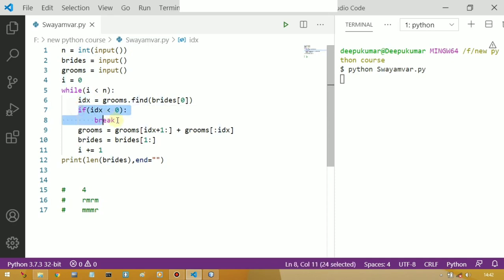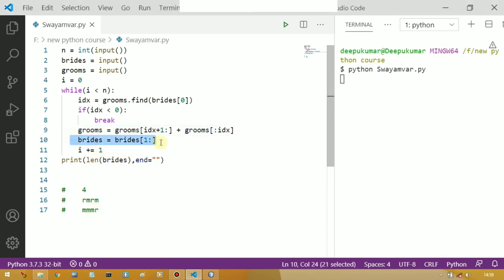First of all we will check if idx is less than 0, that means R is not available in grooms to be, so we will simply break the loop. But in this case idx is 3, not less than 0, so this if will be false. Now come to this line. Here we are doing two things. First of all we are adding all passing grooms at the end of the queue, and then we are deleting the married groom. The married groom is R, that is at index number 3. So when you execute this line, you will get triple M in grooms.